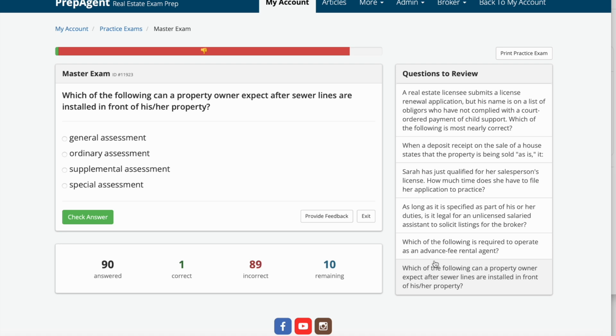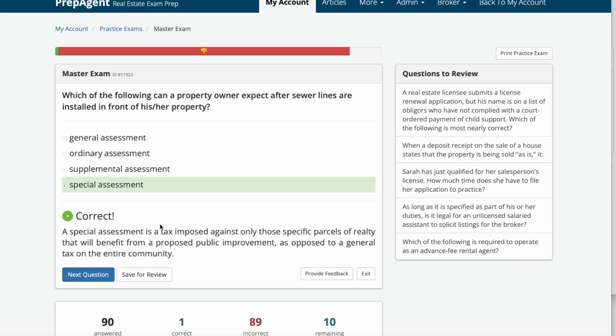Which of the following can a property owner expect after sewer lines are installed in front of his or her property? A, general assessment. B, ordinary assessment. C, supplemental assessment. Or D, special assessment. And the answer is D, special assessment. A special assessment is a tax imposed against only those specific parcels of realty that will benefit from a proposed public improvement, as opposed to a general tax on the entire community.